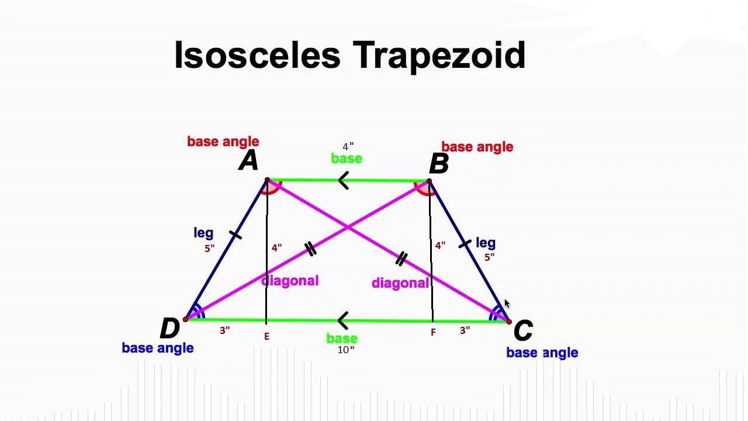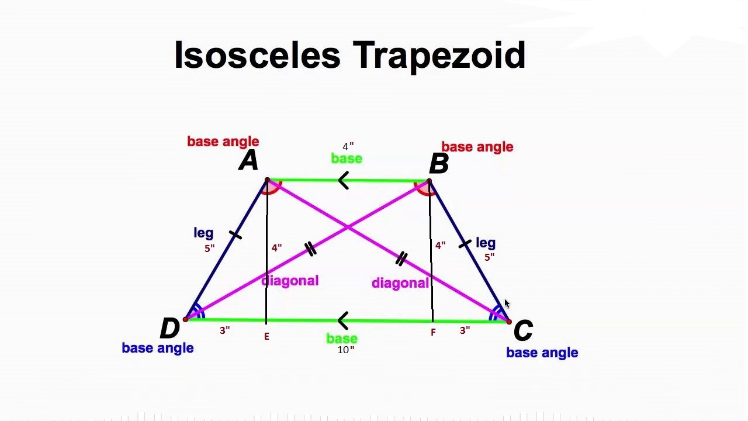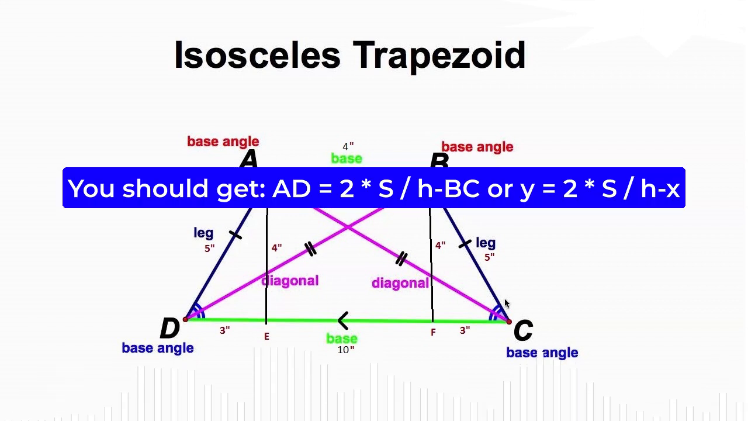Step 7. Find leg AH by following the Pythagorean theorem you already wrote down. Let it be equal to some number k. Then the formula following from the property of an isosceles trapezoid will look like this: Y equals X plus 2k. Step 8. Express the unknown quantity in terms of the area of the trapezoid. You should get AD equals 2S divided by H minus BC, or Y equals 2S divided by H minus X.